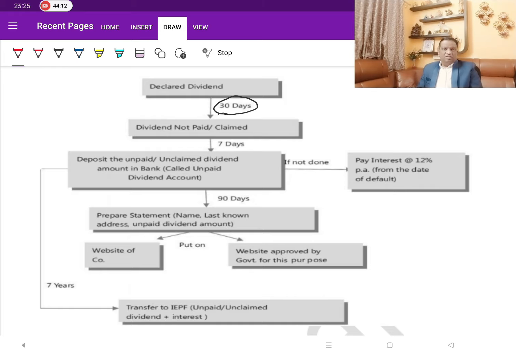What happens if there is any dividend which is not claimed or not paid by the company, or paid by the company but not claimed by the shareholder for whatever reason, then what happens?